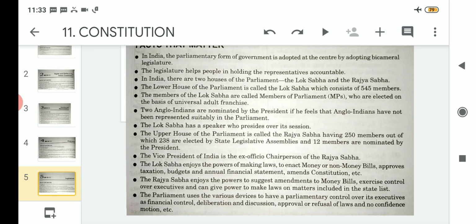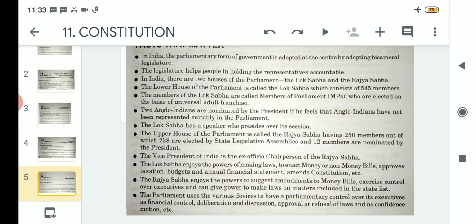Now regarding the powers, the Lok Sabha enjoys powers of making laws. Number 1, to enact money or non-money bills, approves taxation, then budgets and annual financial statement.